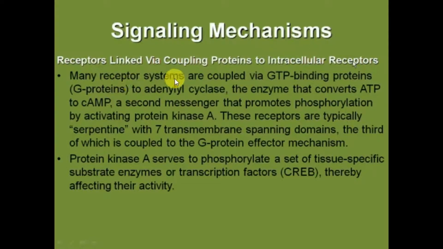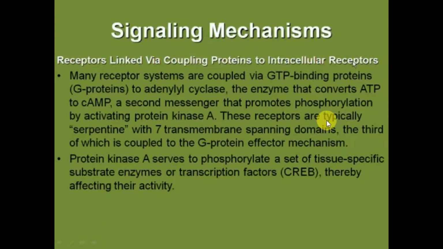Many receptor systems are coupled via G proteins to adenylyl cyclase, the enzyme that converts ATP to cyclic adenosine monophosphate, which is a second messenger that promotes phosphorylation by activating protein kinase A. So here the effector molecule is adenylyl cyclase, while the second messenger is cyclic adenosine monophosphate, which acts by activating protein kinase A. For A for adenylyl and A for protein kinase A, you can remember this.